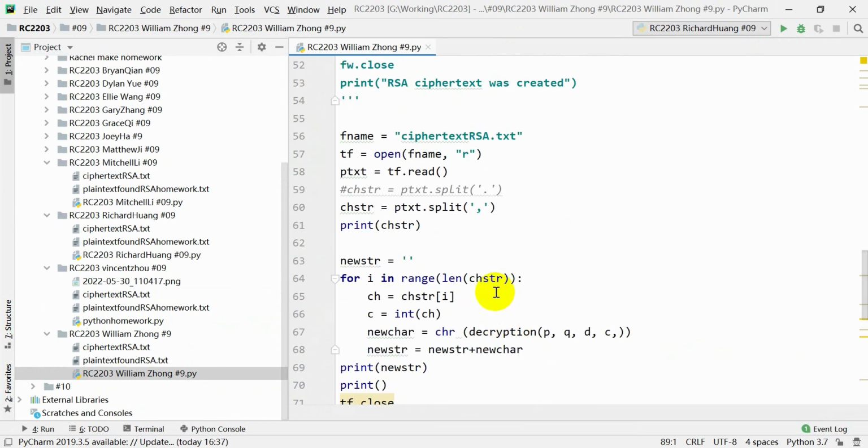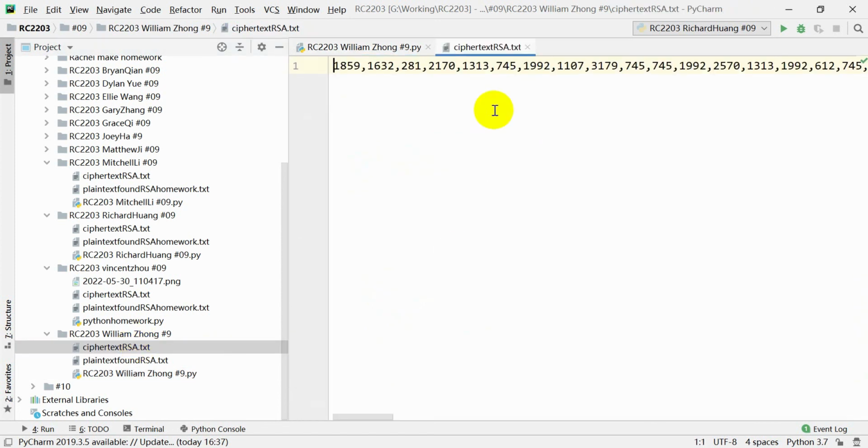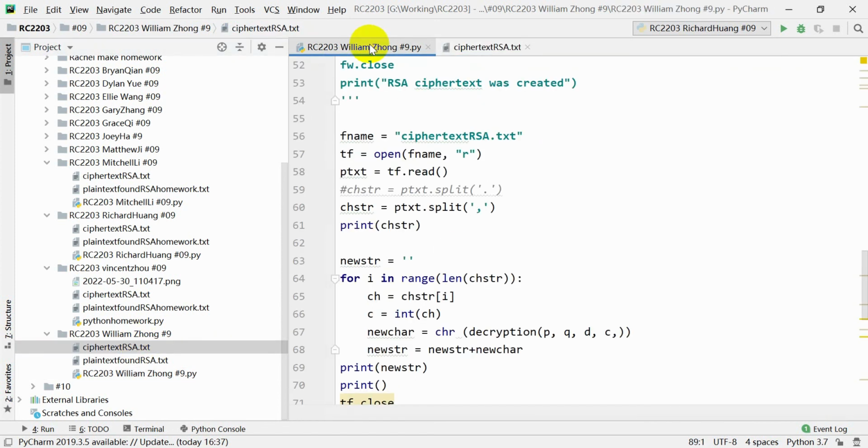So the hidden mistake was to turn the period into a comma, because in the ciphertext, all of the different characters, encryptions, were all separated by a comma. So if we split it by a period, it won't be able to find any periods, and it would be wrong. So we need to turn it into a comma.